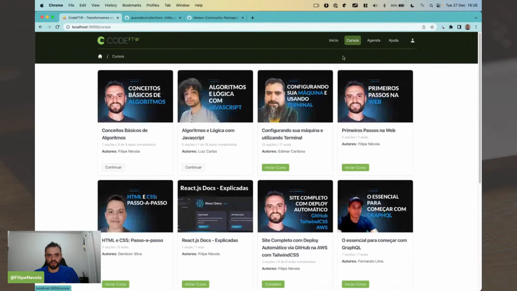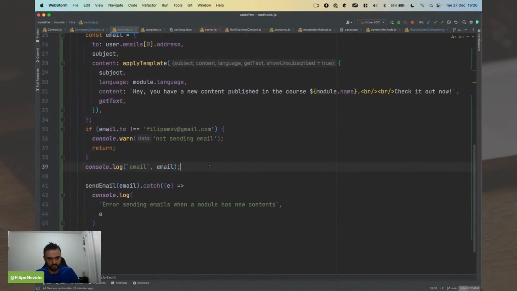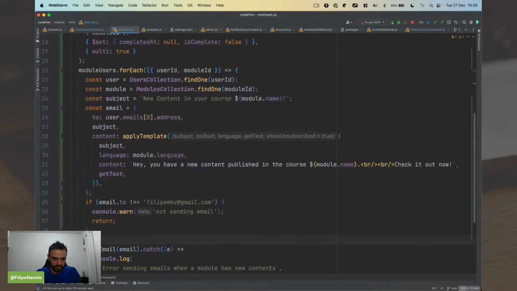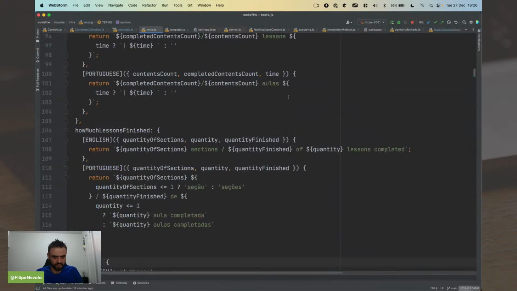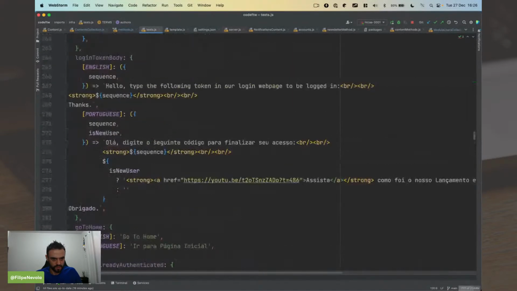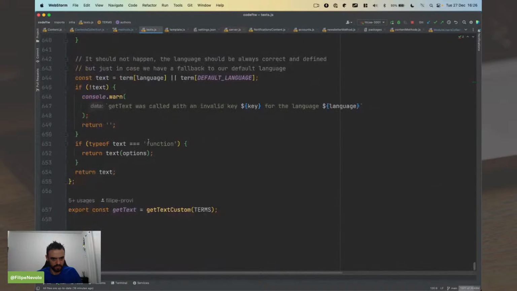But it's working. Now, all the time that a new course is created, now a new content is created inside a course, the user is going to receive this notification. So let me just clean up this and create the internationalization step here. So I think we have a text. Yeah. We have a bunch of keys here. I'm going to create one more.